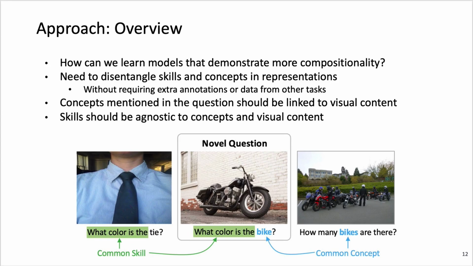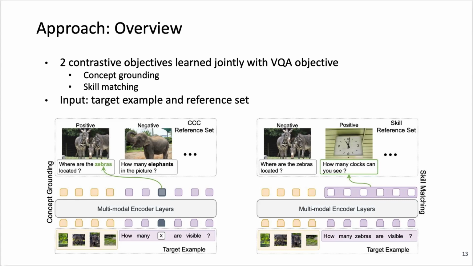So how can we learn models that demonstrate more compositionality? Our idea is that models should disentangle these two factors. Therefore, we want to, one, learn grounded concept representations, and two, encode skills in a way that is agnostic to concepts and visual content. We want to do this without requiring annotations or data external to the target task, which means we need to utilize the labeled and unlabeled data we have at hand. Hence, we use a contrastive learning approach where the data is effectively the target for our learning objectives. We have two contrastive objectives to learn these properties: concept grounding and skill matching.